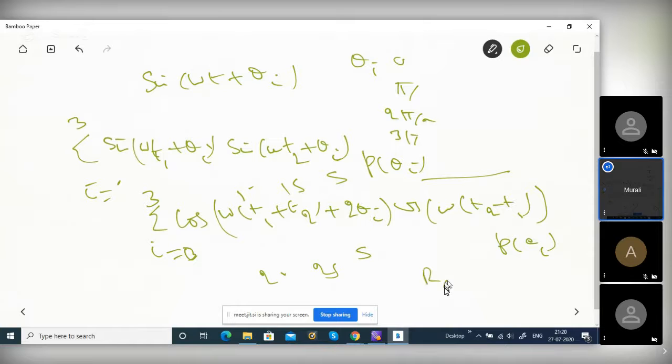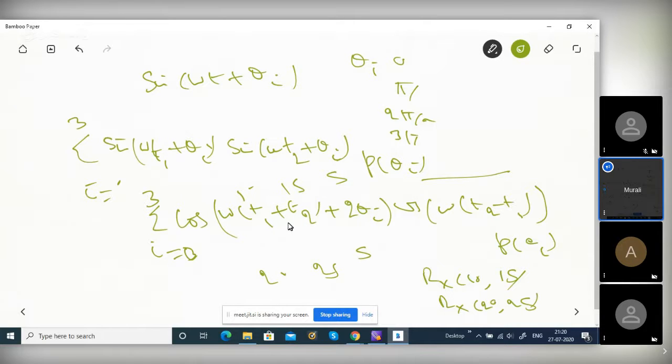Rx of 10 and 15 is not equal to Rx of 20 and 25. So this is not wide sense stationary. Are you able to understand this? It is a simple formula: sin A sin B is cos of A plus B plus cos of A minus B. If only the time difference came, we would be through, but the time sum is coming. So this depends on T1 and T2.